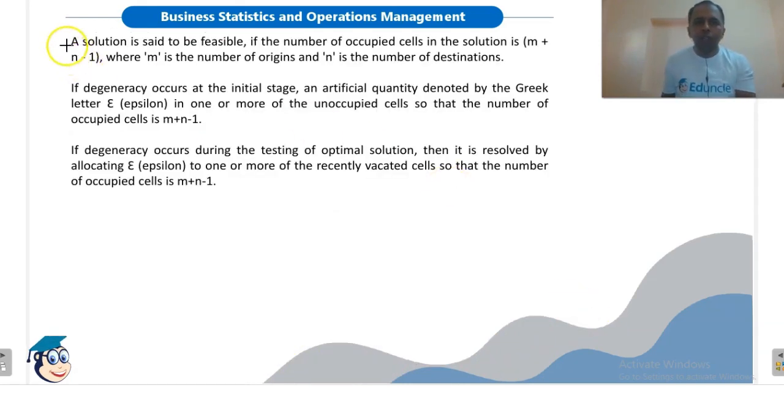Now, a solution is said to be feasible if the number of occupied cells in the solution is m plus n minus 1, where m is the number of origin and n is the number of destination. This is very important. Now, what does it mean? When we are obtaining an initial solution in the transportation problem, then after obtaining the solution, we need to check the number of allocations.